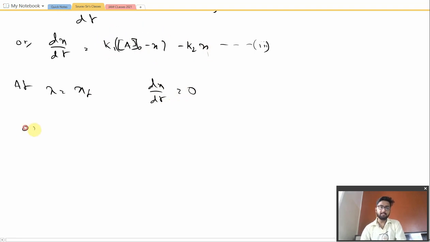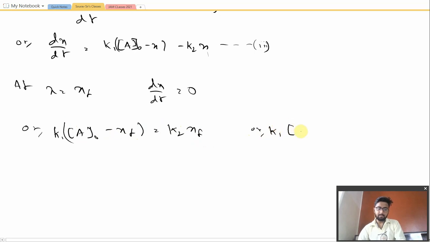Or we may say K1 times A naught minus XF would be equal to K2 XF. Or we may write K1 A naught equal to K1 plus K2, in bracket, times XF. Cool, so this was the first part of our derivation.